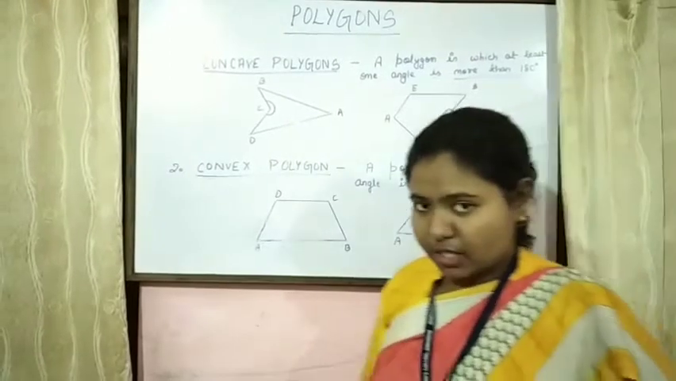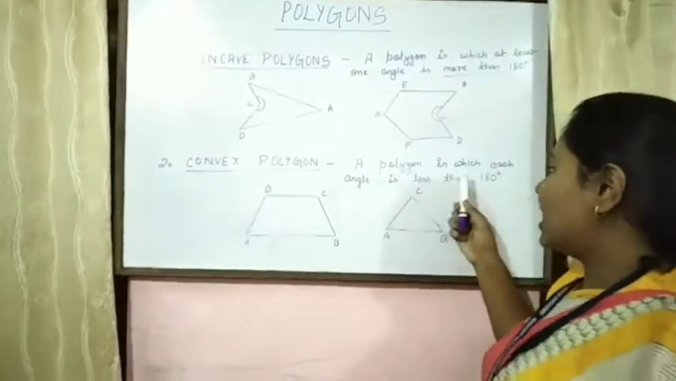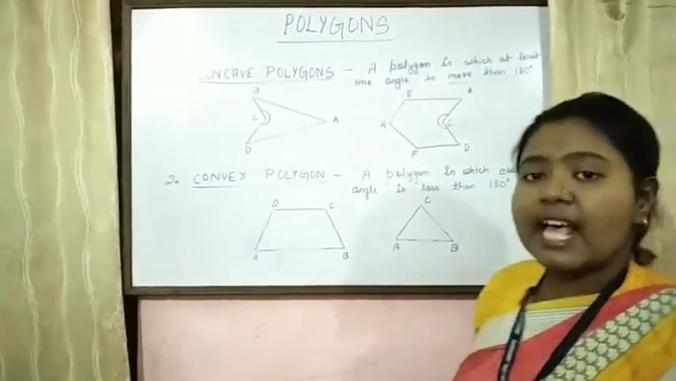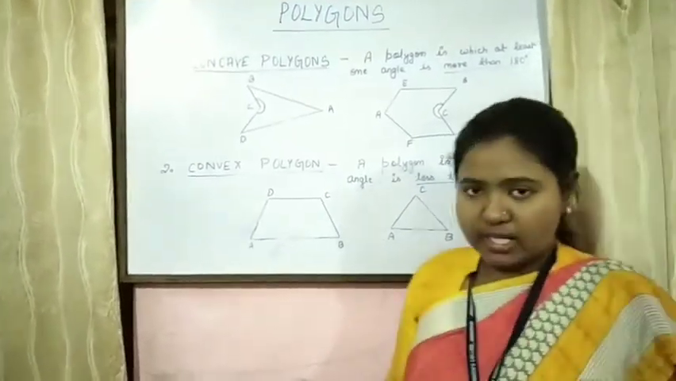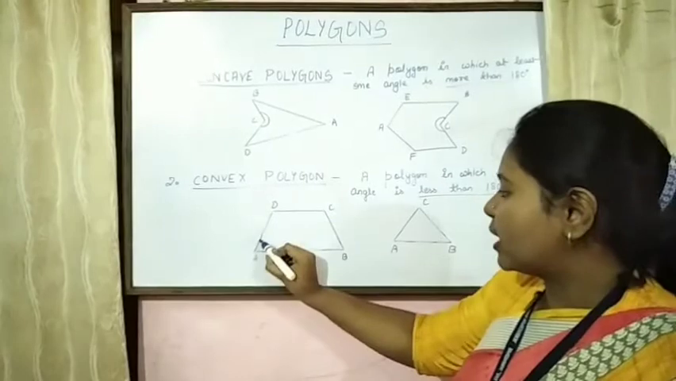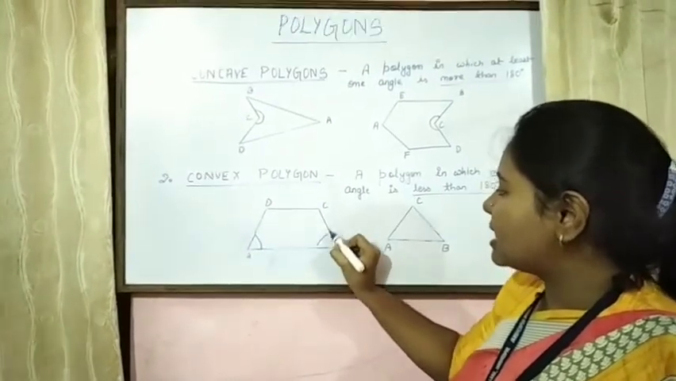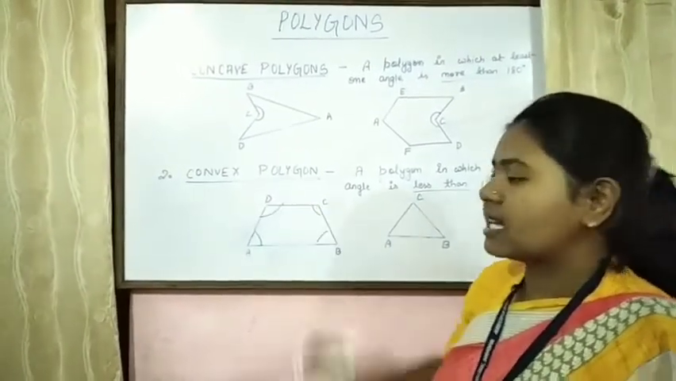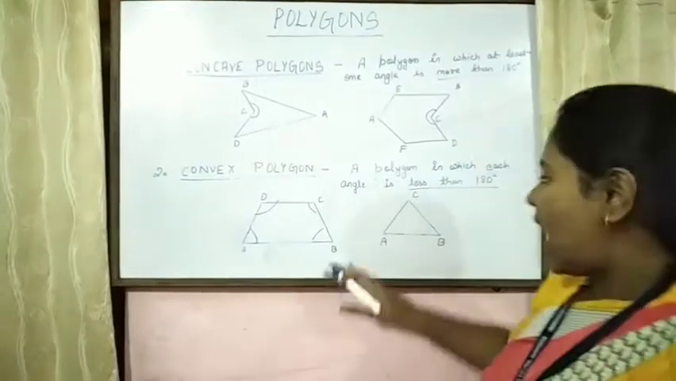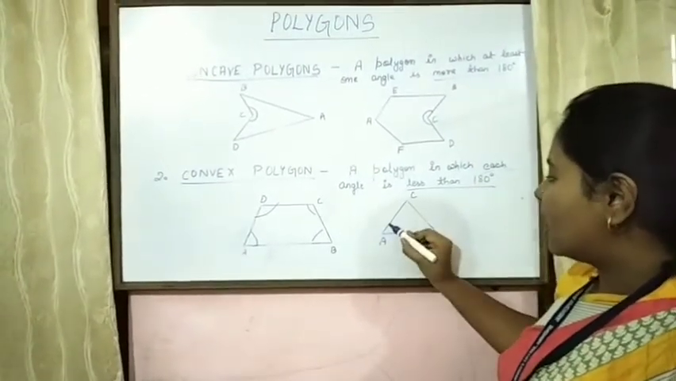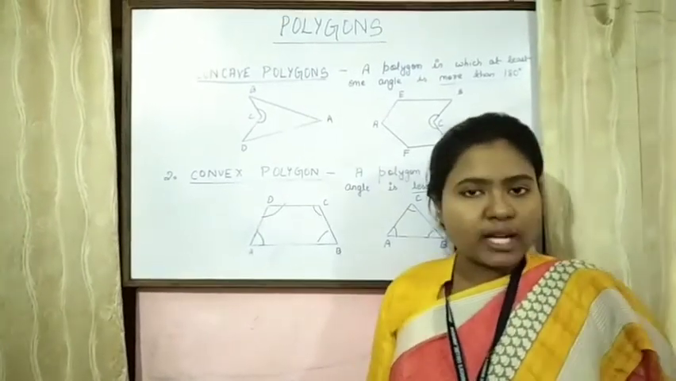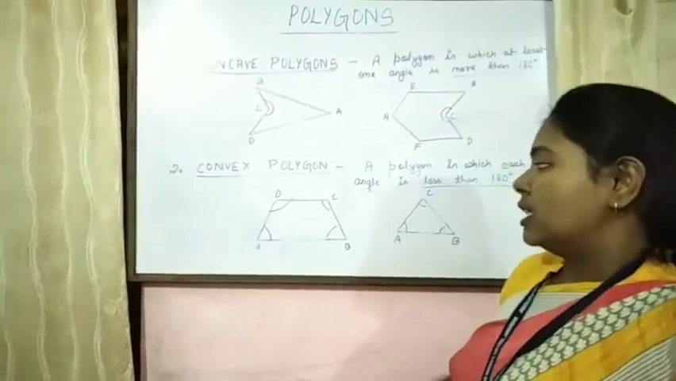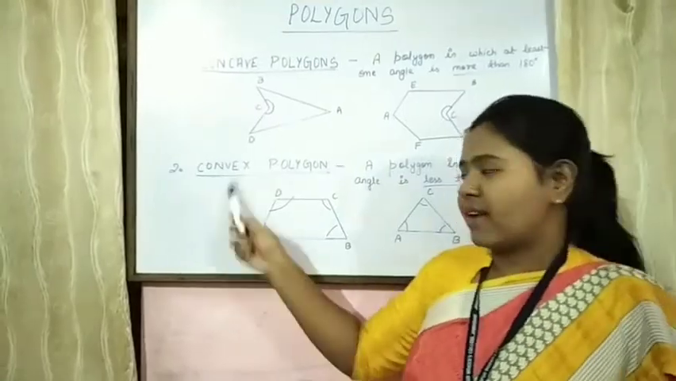Now convex polygon, students: a polygon in which each angle is less than 180 degrees. So each angle should be less than 180 degrees. Example: over here, angles A, B, C and D, all the angles are less than 180 degrees. And over here, in this figure, A, B, C, each angle is 60 degrees, that is less than 180 degrees. Therefore, these two figures are examples of convex polygons.